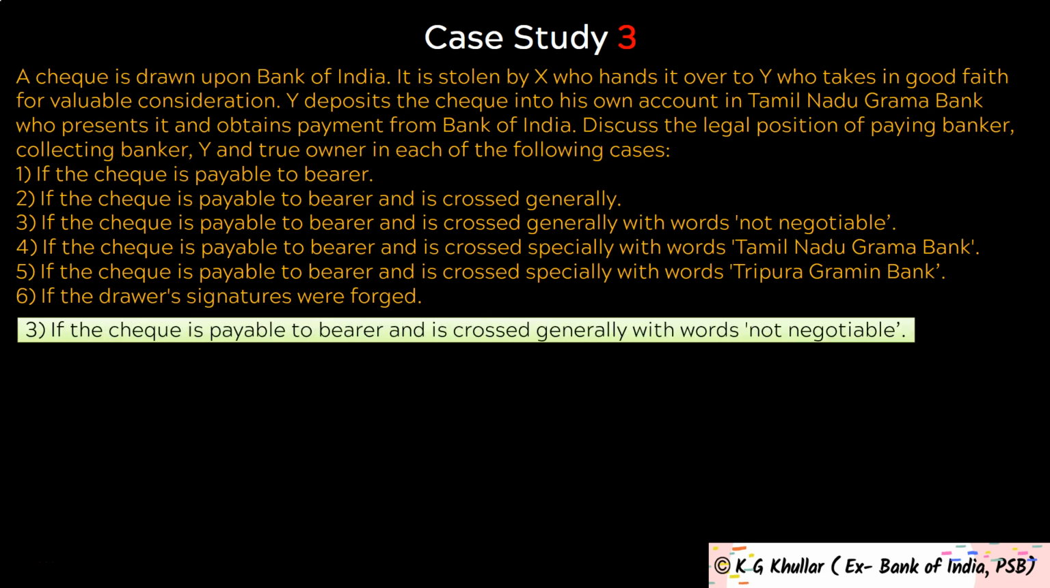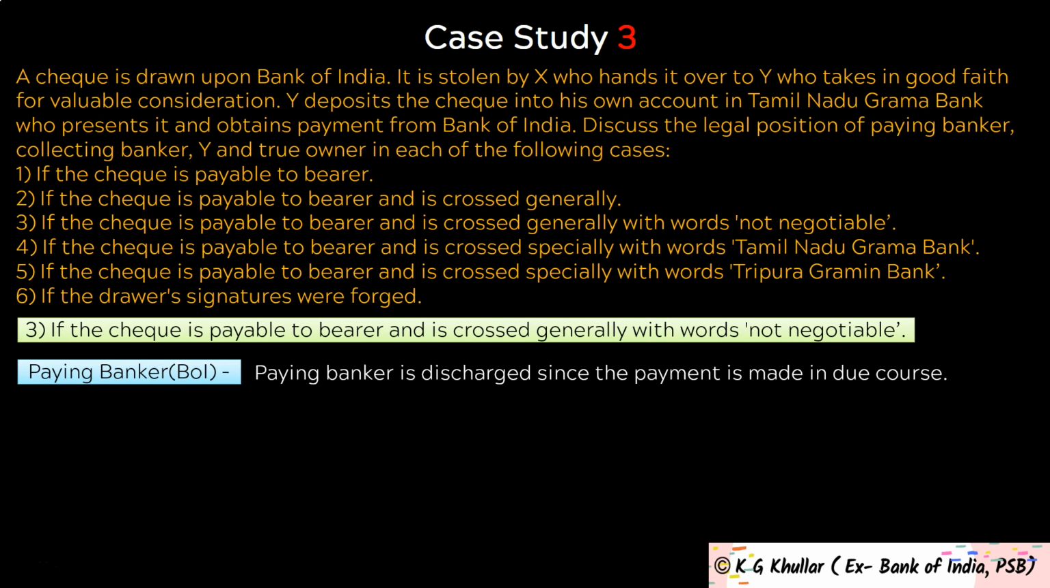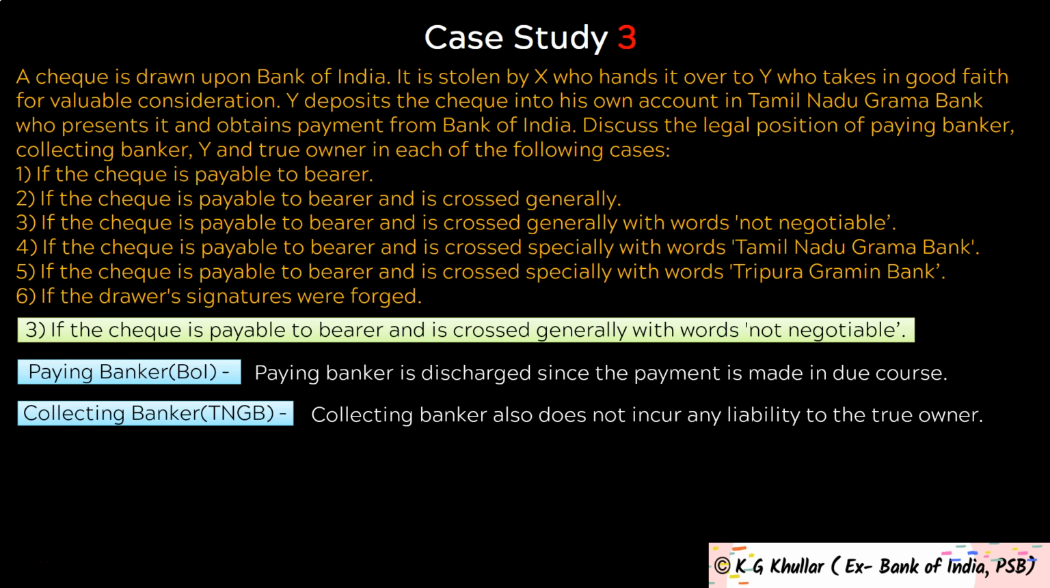Then third case is if the check is payable to bearer and is crossed generally with the words not negotiable. Friends, here the paying banker is discharged since the payment is made in due course. Then collecting banker also does not incur any liability to the true owner of the check. But since the check is crossed generally with the words not negotiable, Y is liable to the true owner since he got a defective title.